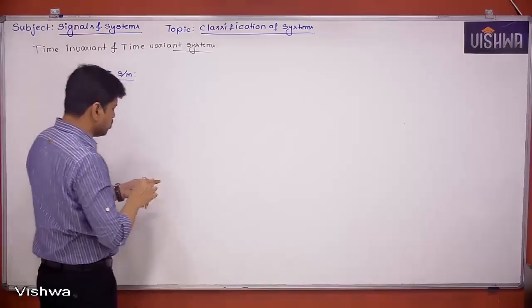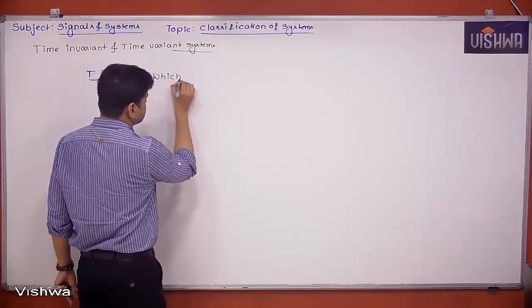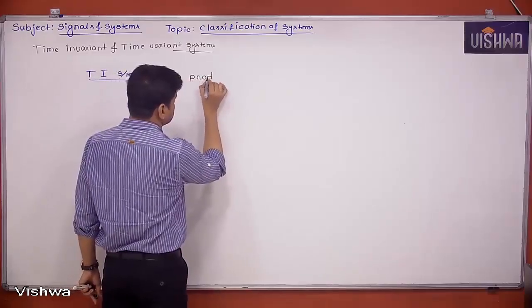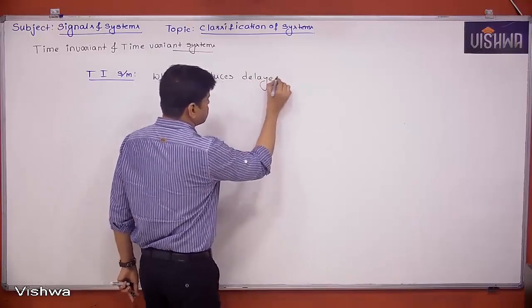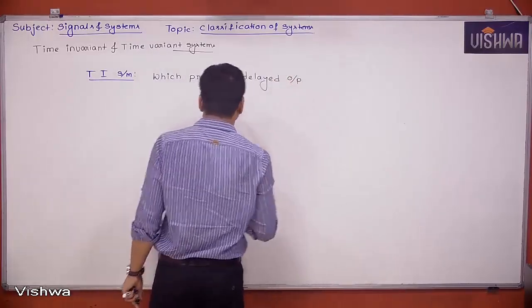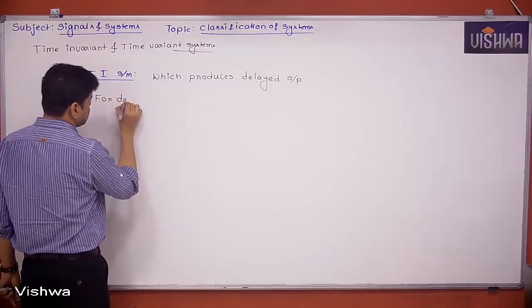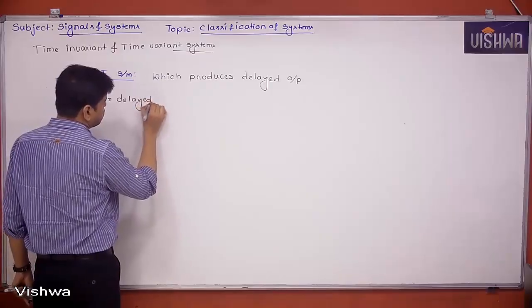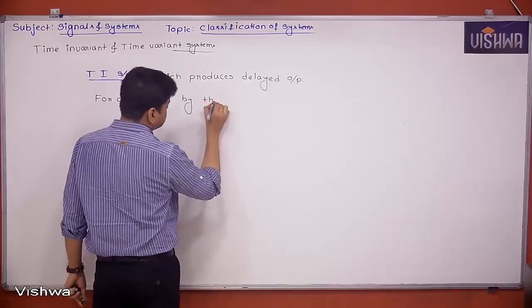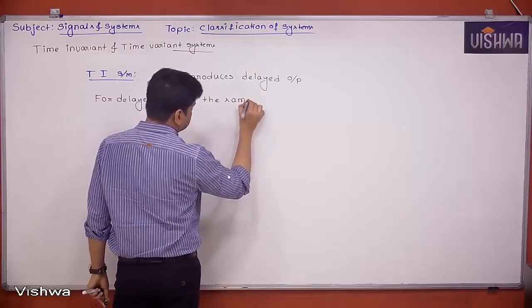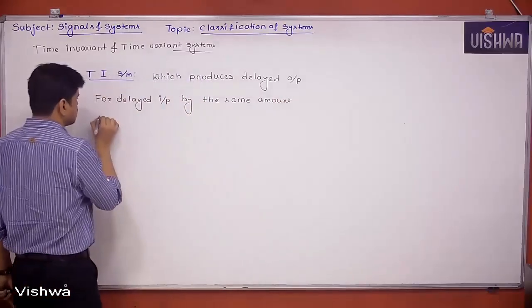It is a system which produces delayed output for delayed input by the same amount of delay.